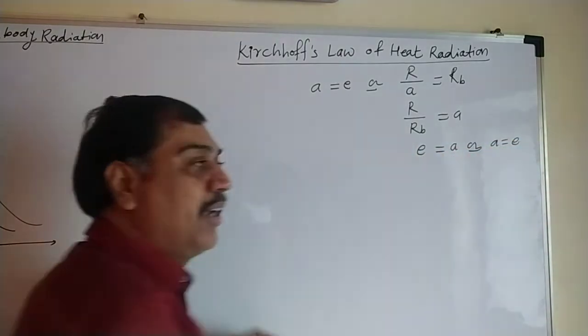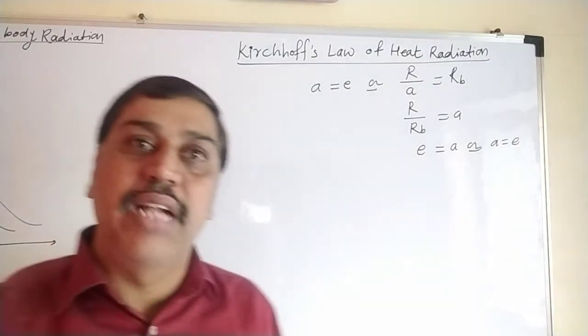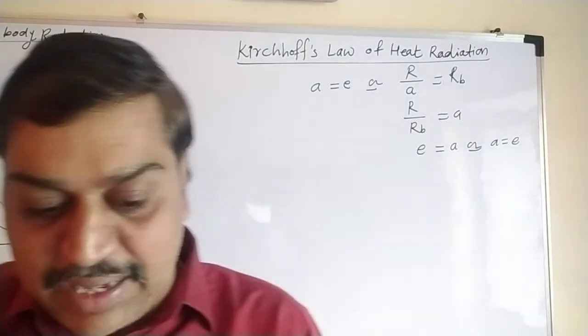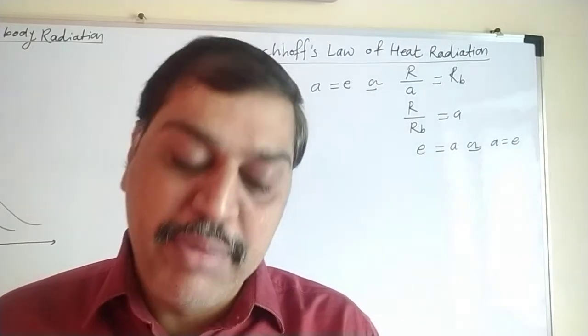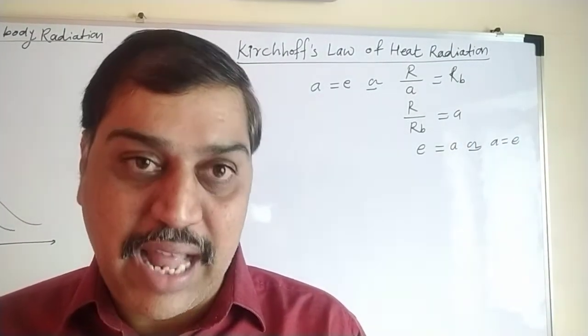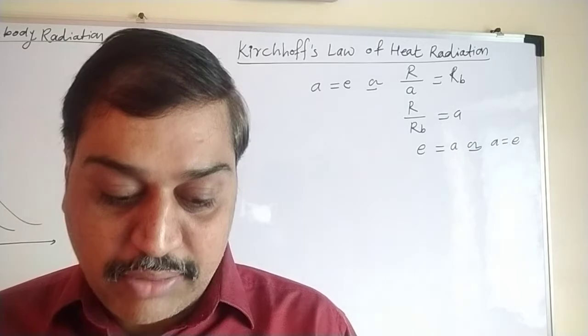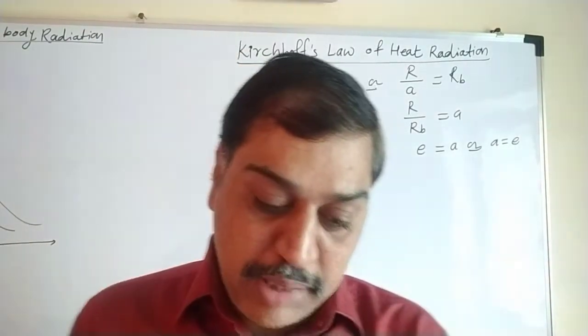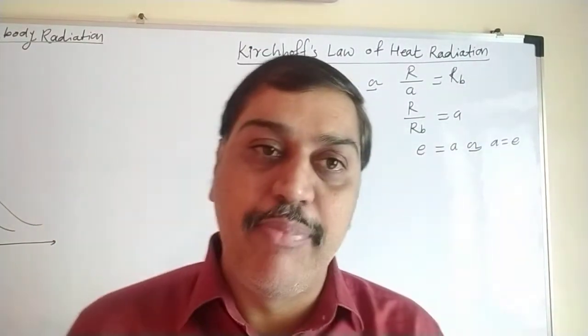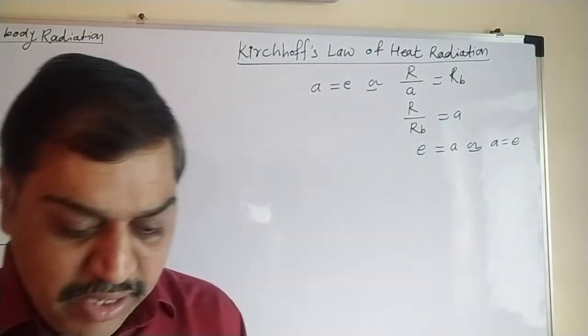This mathematical relation gives Kirchhoff's law of radiation, which says that at a given temperature the ratio of emissive power of the body to the coefficient of absorption of the body is always equal to a constant, and that constant is nothing but the emissive power of a perfectly black body. Or, another way, the coefficient of absorption is equal to the coefficient of emission.